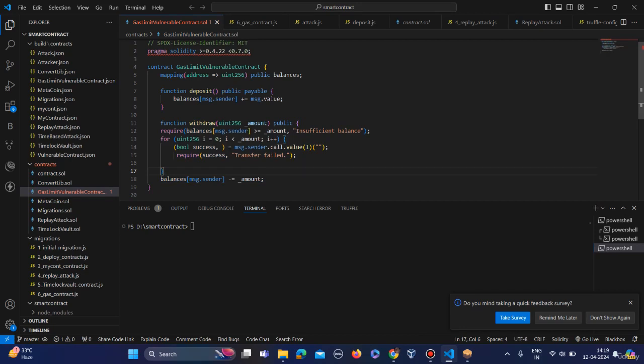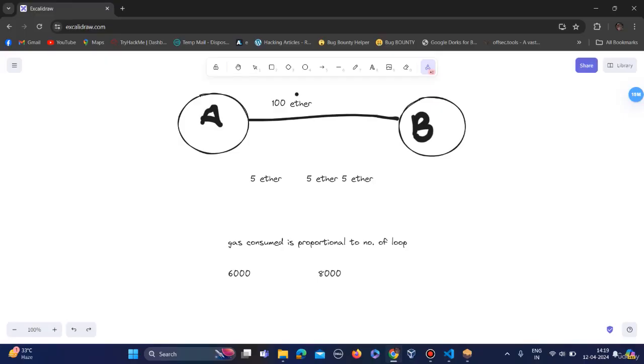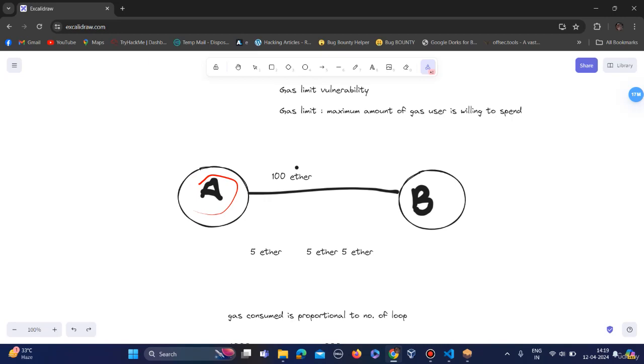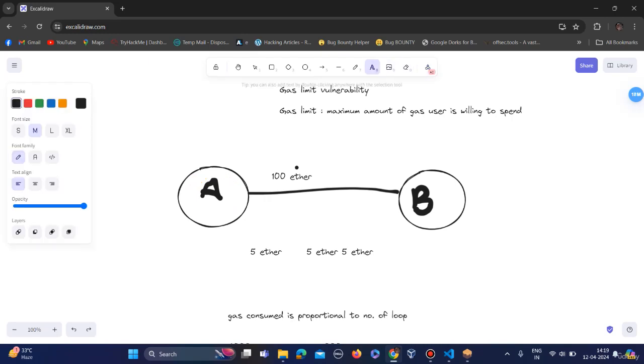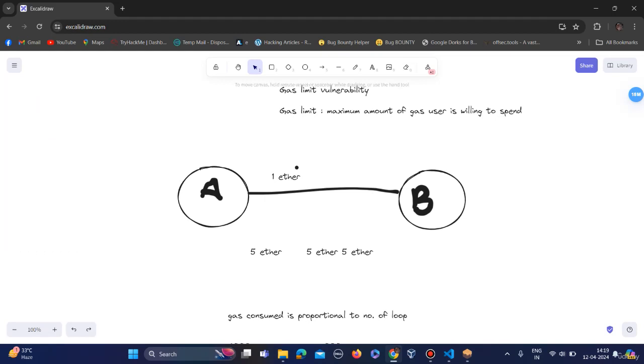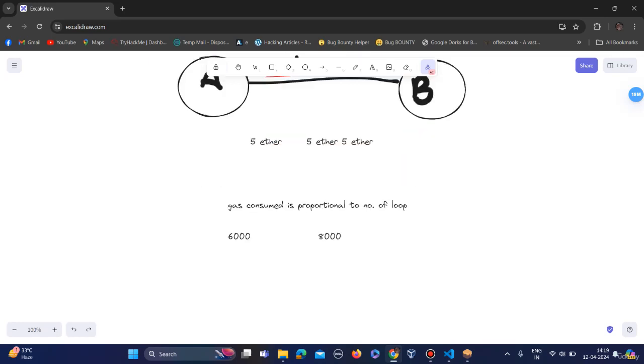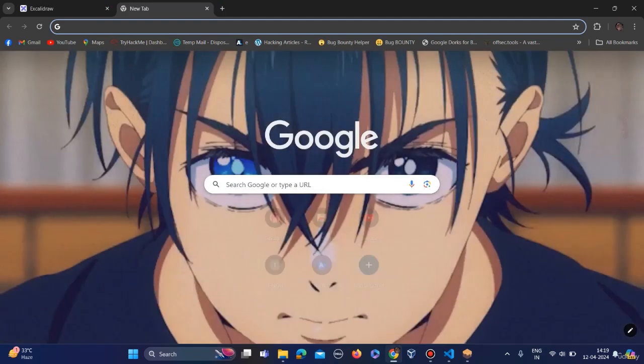Okay, it means suppose A is sending 1 ether to B. So instead of withdrawing this 1 ether directly from the contract, B is withdrawing 1 ether in the form of 1 wei.